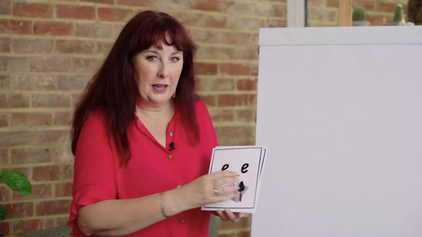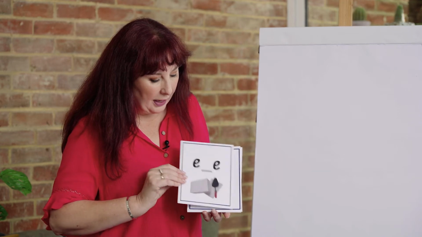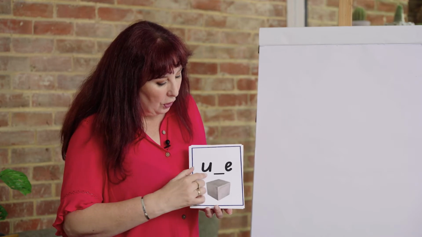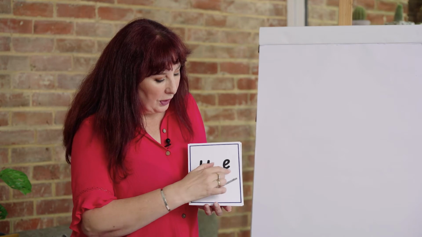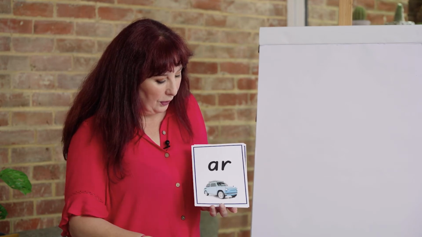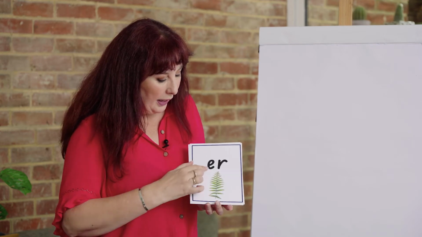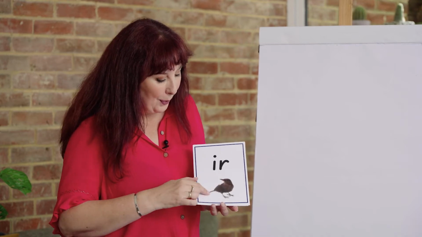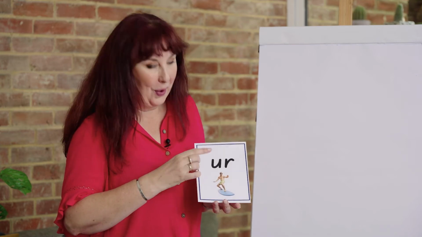Let's review some of our digraphs. E consonant E, concrete, E. O consonant E, bone, O. U consonant E, cube, U. U consonant E, flute, U. A, R, car. E, R, fern. I, R, bird. U, R, surf. Three different ERs.